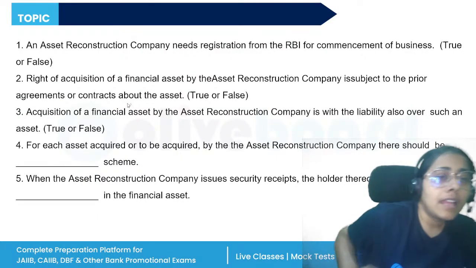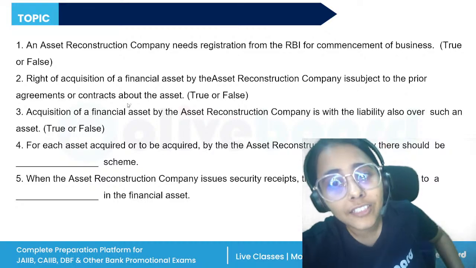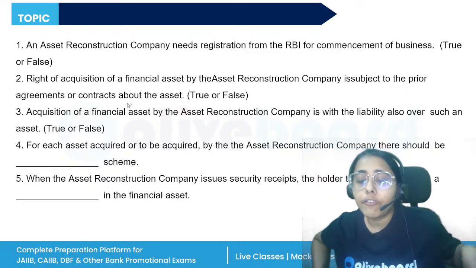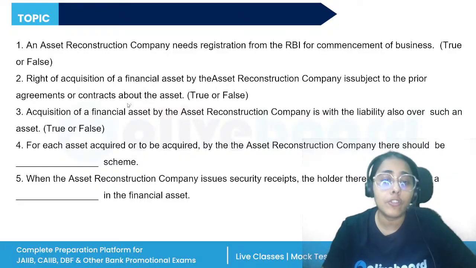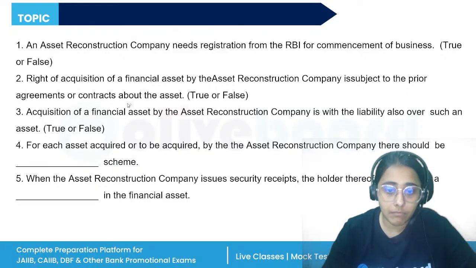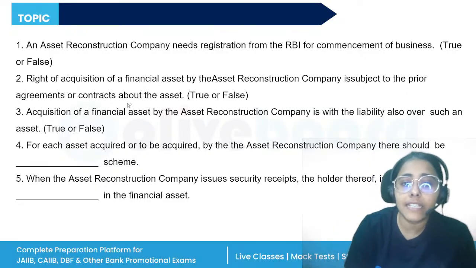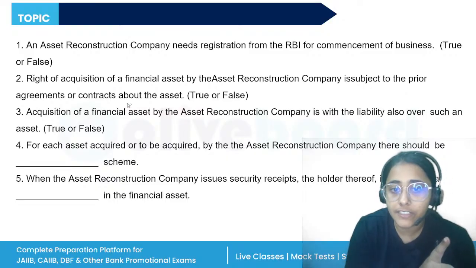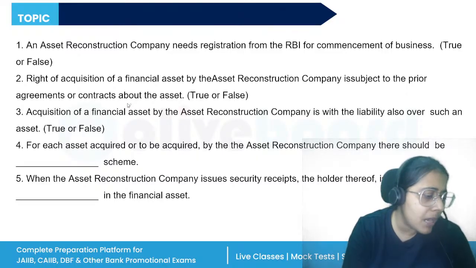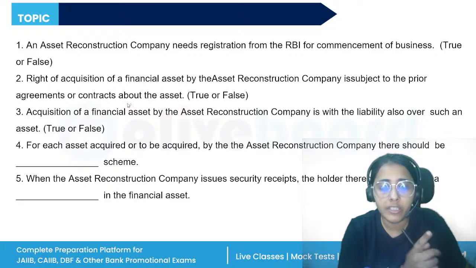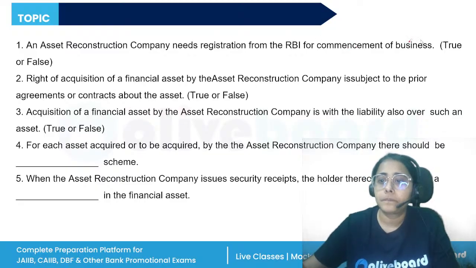Next, an ARC needs registration from the RBI for commencement of business. True or false? This statement will be true. For the registration of ARC, it should obtain a certificate of registration and it should have owned funds at the time of registration not less than rupees 2 crore or any other amount which is specified by RBI. So this statement will be true.